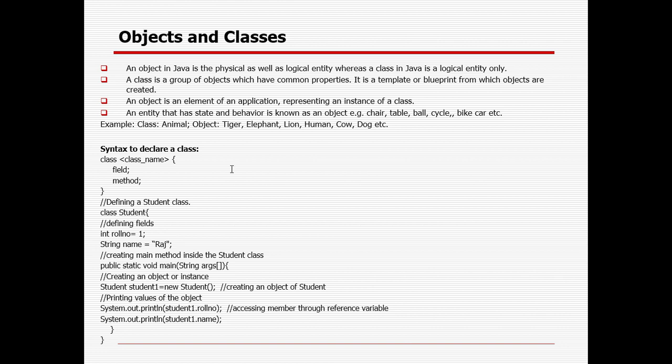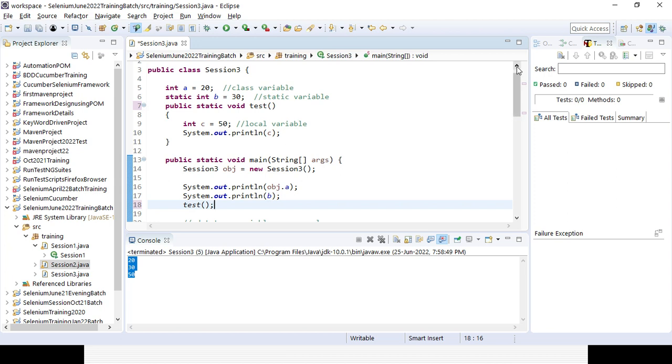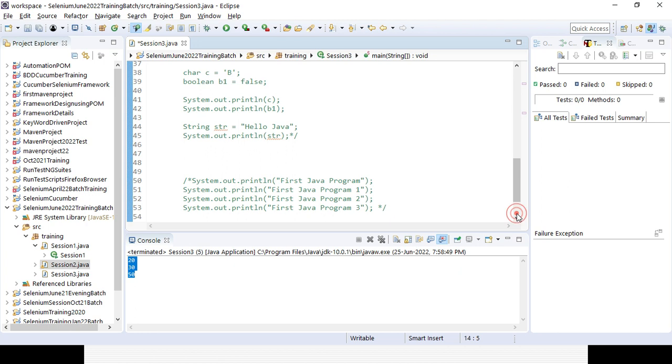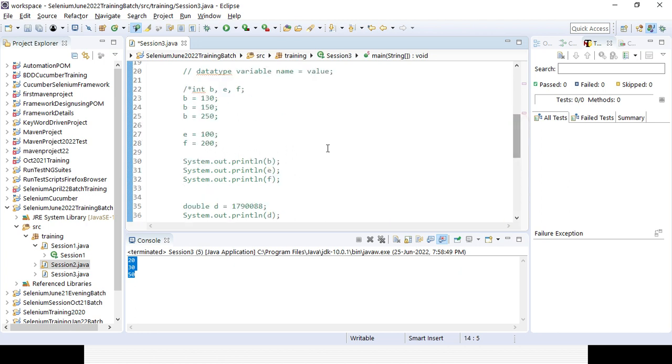So I can create the class manually here also. A lot of classes can be created here. Suppose this is the class already created here. Let's comment out this line. Let's try to create another class here.